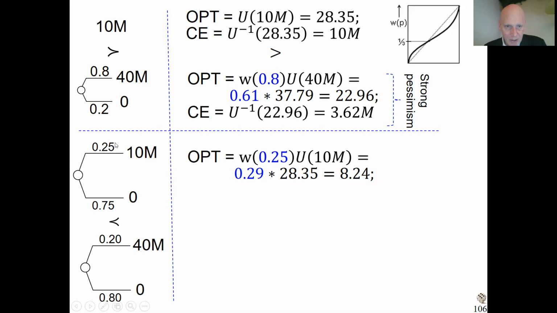The prospect theory value of this prospect is W.25 times utility of 10 million. And you see the W.25, not much is happening, maybe a little bit overweighting or quite neutral. This is not bringing strong optimism or pessimism, but utility is very concave. So it turns out that getting 8.25 million for sure is equally good as that lottery. Well, it's plausible.